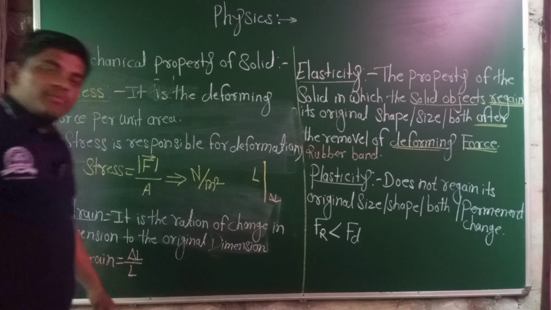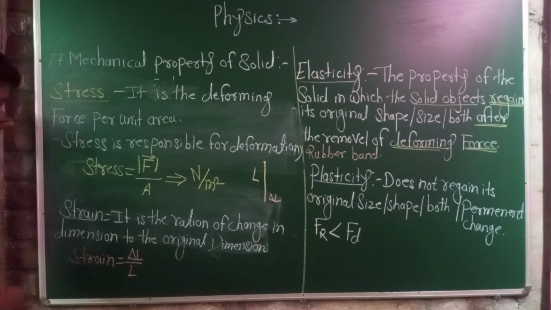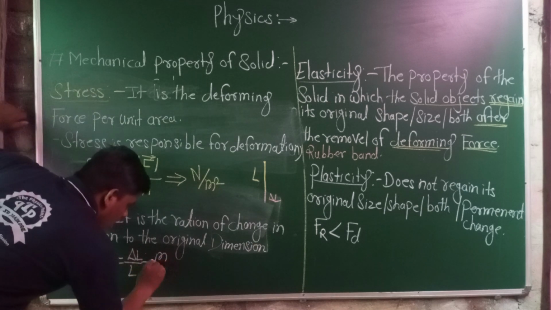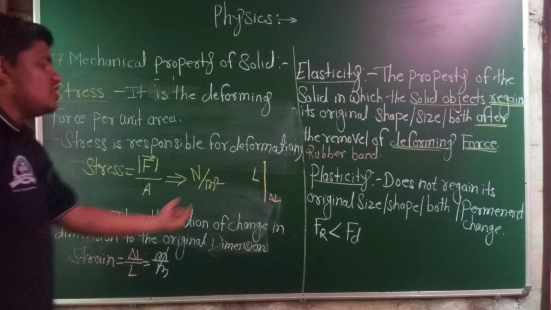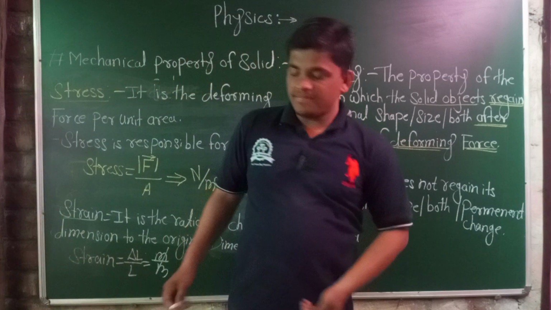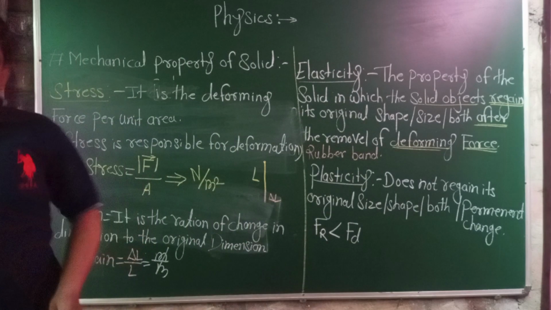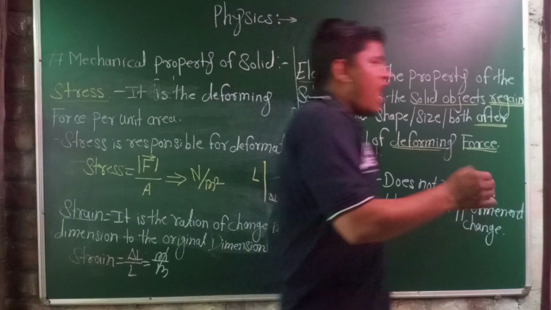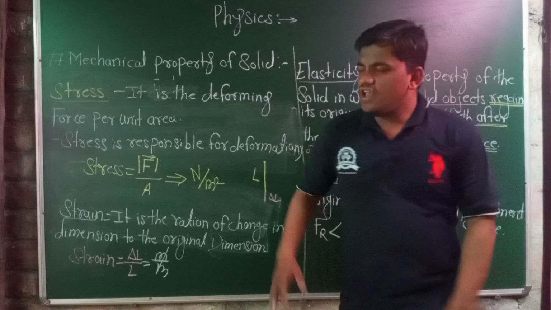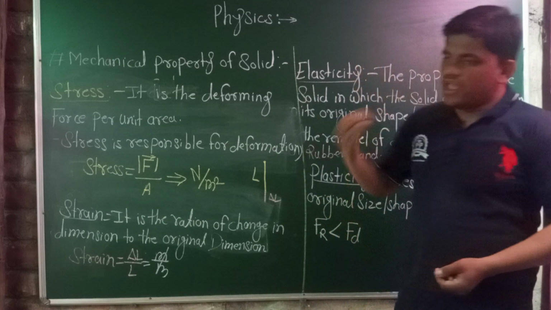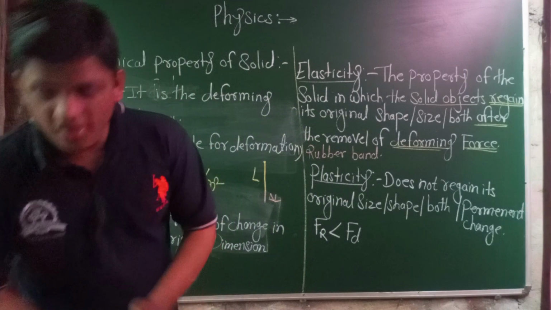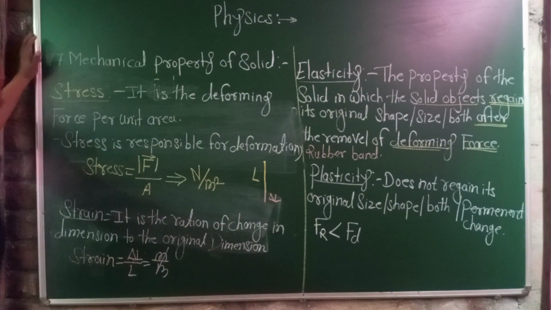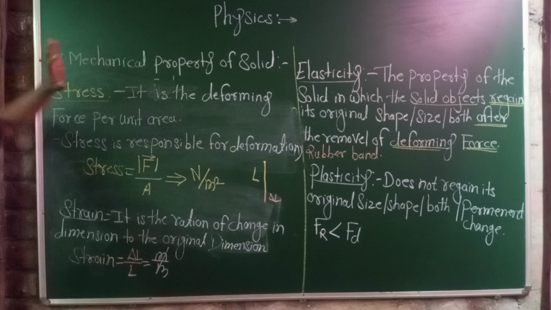What is the unit of strain? Strain does not have any unit, because the change in length is in meters and the length is in meters. Meter gets cancelled. The strain is a unitless physical quantity. These questions will be asked as MCQs in any type of competitive examination, MPSC, UPSC, SET, NET, or state board exam. This is all about this lecture on the mechanical properties of solids.